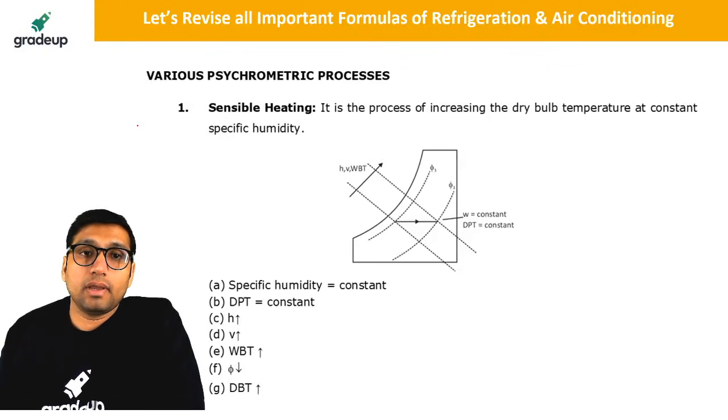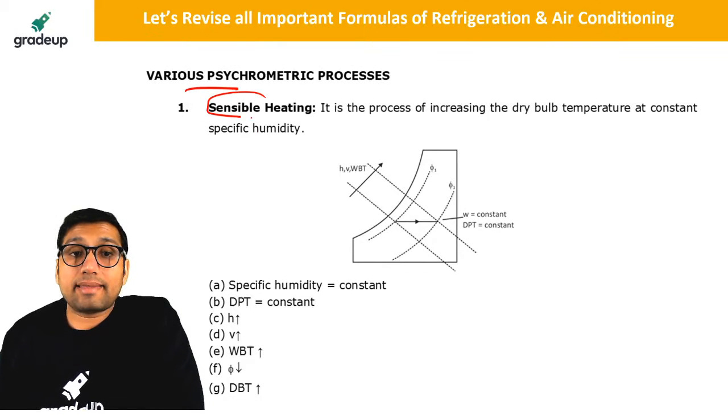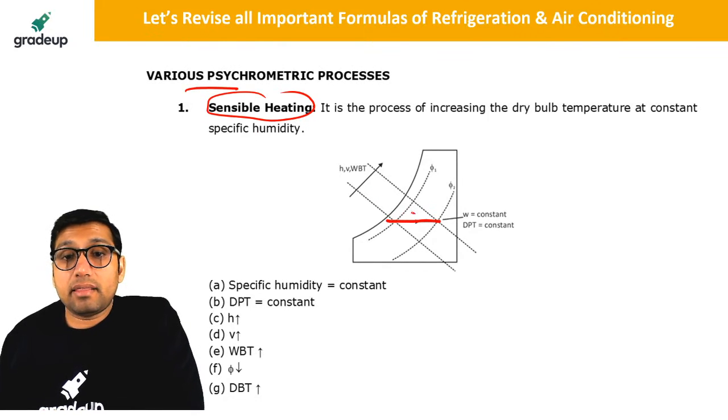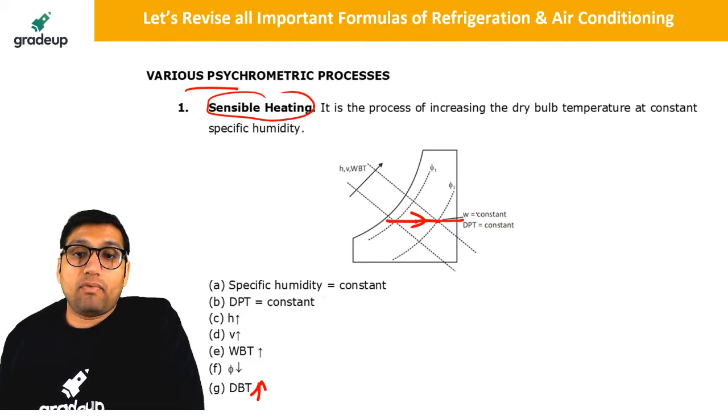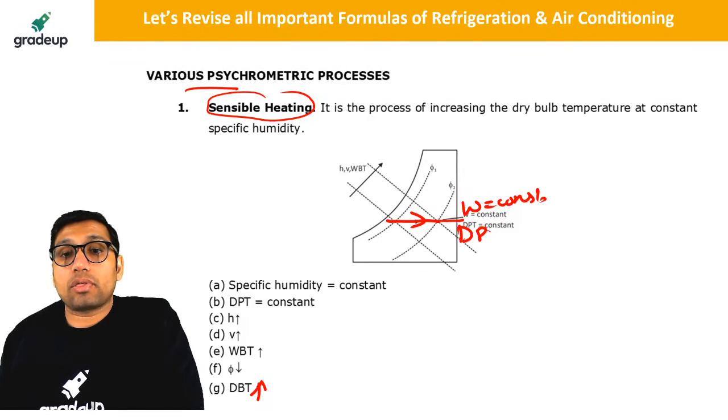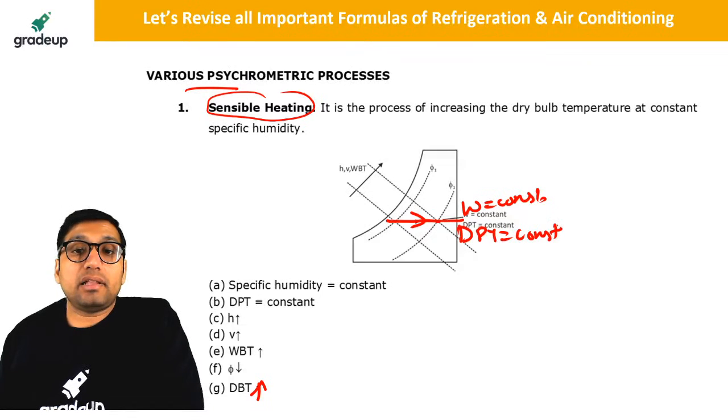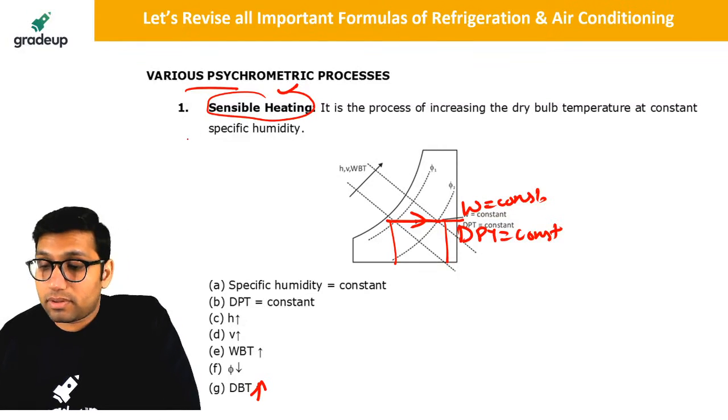Now there are different psychrometric chart processes, like sensible heating. Sensible heating means increasing the dry bulb temperature at constant specific humidity. When specific humidity and dew point temperature are constant and we are increasing the dry bulb temperature, that is called the sensible heating process.